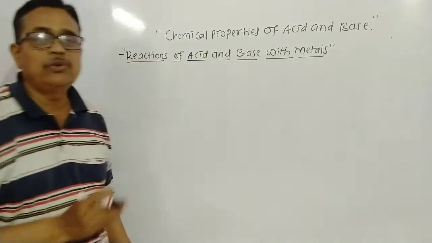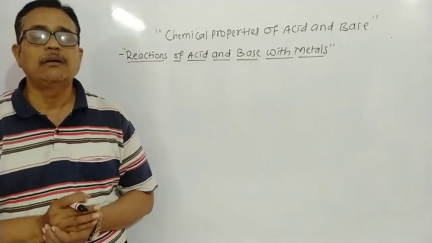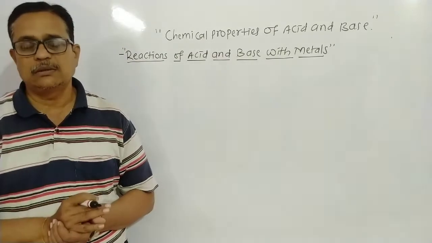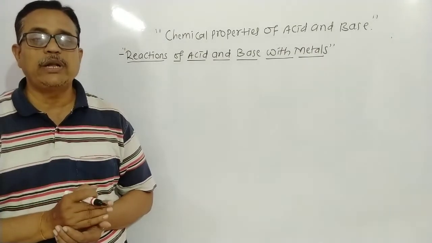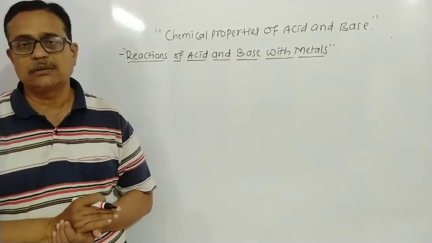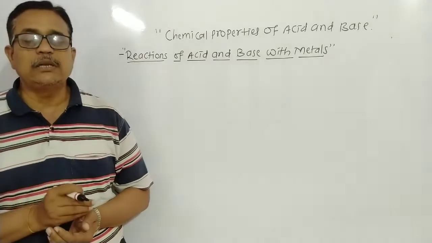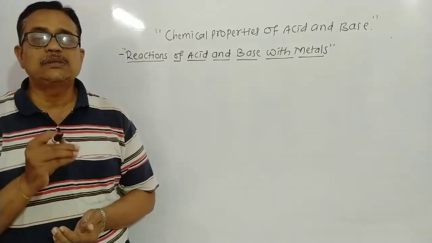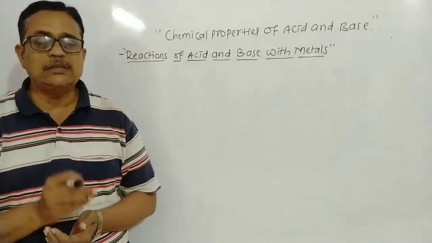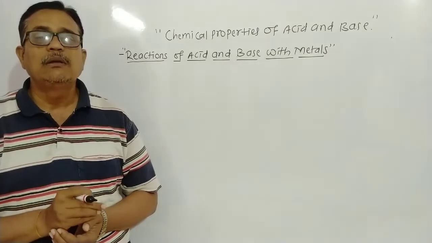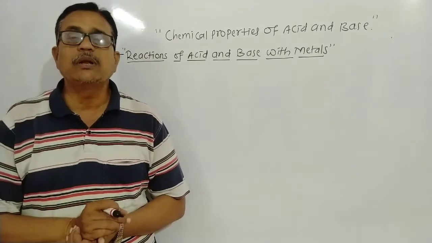Dear student, today we start one topic, that is reactions of acid and base with metal. You know, acid and base react with metal, forming a salt and hydrogen gas. Acid reacts with metal, forming a salt and hydrogen gas. Base also reacts with metal, forming a salt and hydrogen gas. When we study such a type of chemical reaction, it is necessary to know the common statement and common equation of that particular chemical reaction.